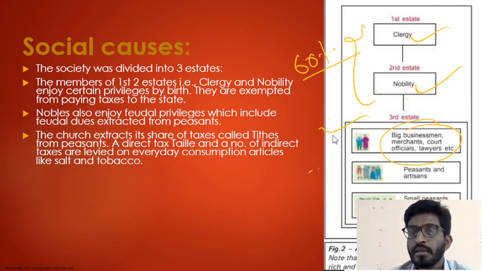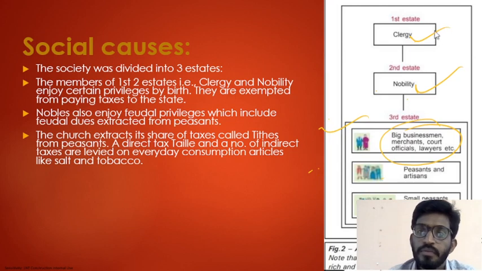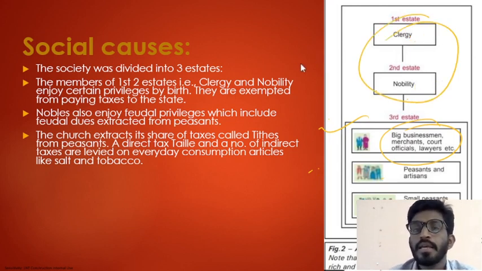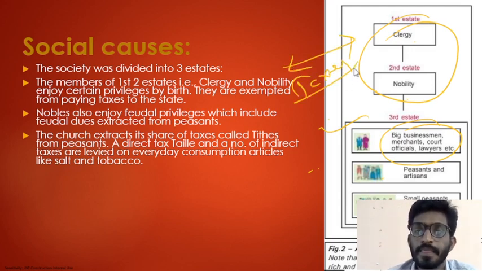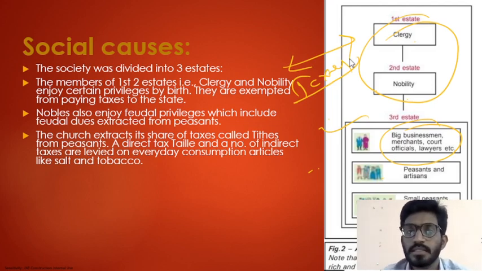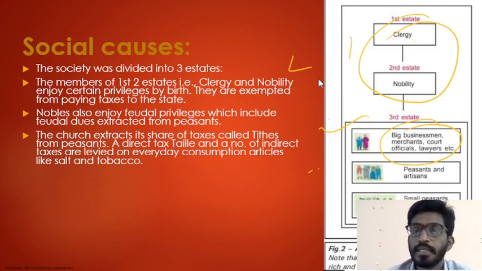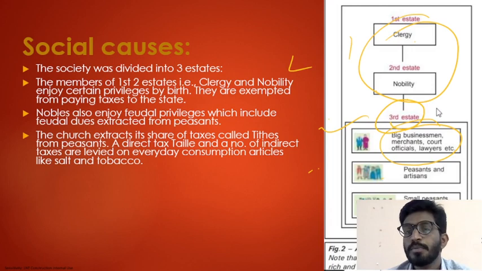Here, the clergy, I mean the first estate and second estate people, were exempted from taxes. They were free from taxes. They had no need to give taxes to the French government. The French government collected taxes from the third estate people only.